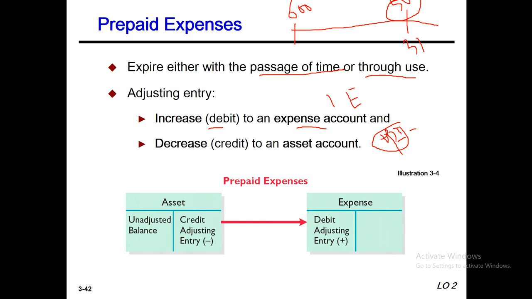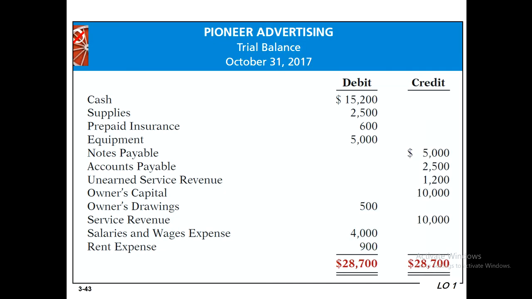So prepaid expenses here, asset credit in adjusting entries. That means this will be credit and expense will be debit here. Prepaid expenses, debit adjusting entries. I think everybody is clear. Now we move to the slide.